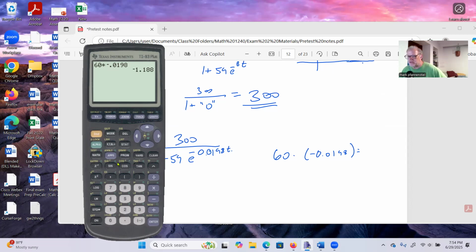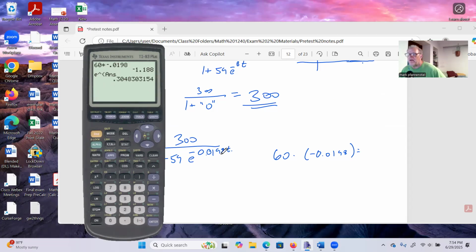Now, what I need is the exponent of this. So second function ln, and that's e to what number am I going to put in here? Second function answer. That's that temporary variable. If I didn't want to remember negative 1.188, I wouldn't have to. It's just this number right here. Equals.